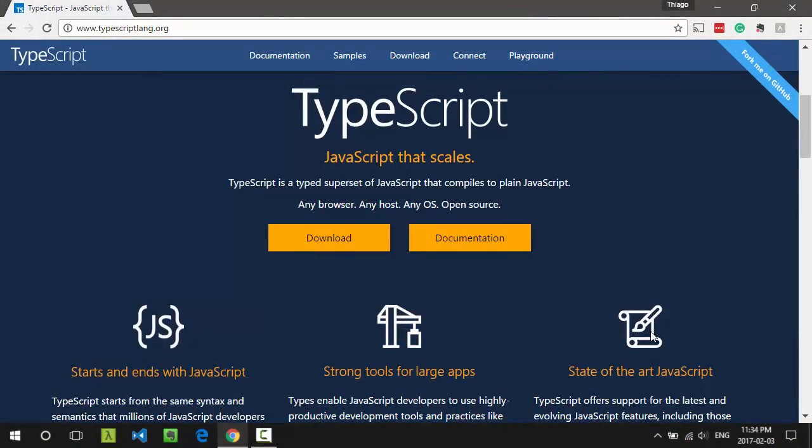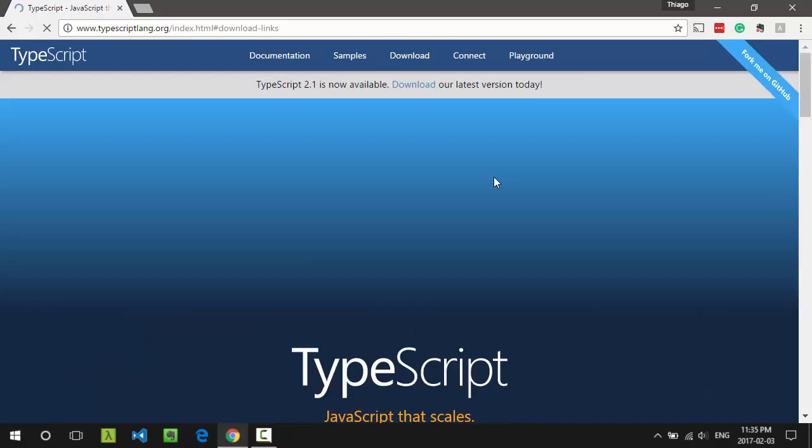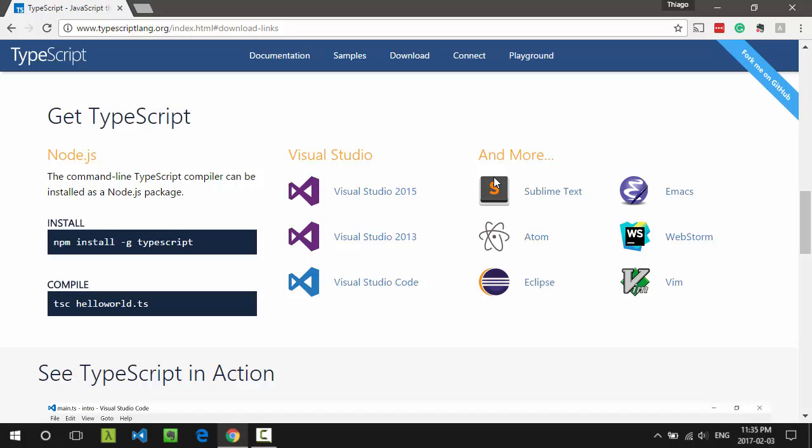So what is TypeScript? TypeScript is a language that compiles to JavaScript, meaning that instead of writing JavaScript, you'd write your scripts using TypeScript, compile it, and then you'd have one or more JavaScript files that you can run in the browser, on the server using Node, or wherever you like. TypeScript is free and open source, so there are no reasons to at least not try it. On its website, you can see different ways on how to install TypeScript. I'll let you choose which is the best for you.